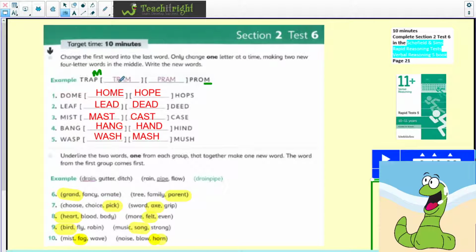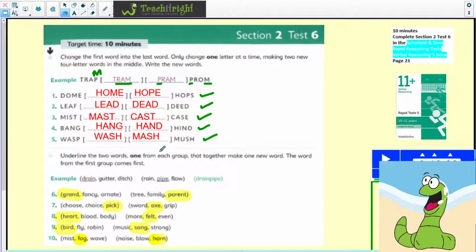Tram. Now, how did we know that it was going to become pram? Well, we can see we've got a P here. So we can take the R, the A and the M over, and then we can make sure we've got the P. So it's all about looking at the first word and then looking at the last word to see what letter has lasted all the way through for the middle 2. So dome becomes home, hope and hops. And then we've got lead or lead, dead in the middle there. Mast and cast. Hang and hand. Wash and mash are the 2 words we need in the middle there.